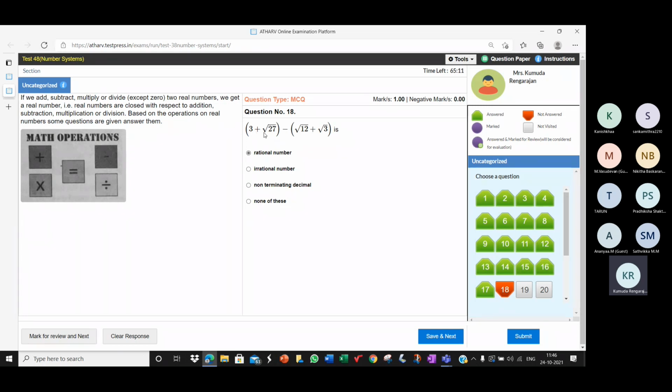We just have to write root 27 as a mixed surd, 3 root 3, and 12 again as 2 root 3. That's it. On simplifying, the value of this expression is just 3, which is a rational number. 6 by root 5 is an irrational number. True or false? True, ma'am. It is irrational.